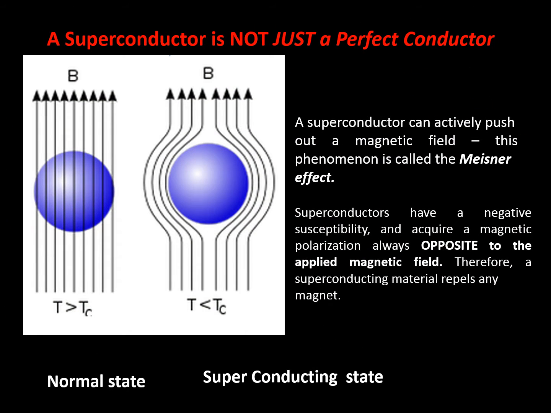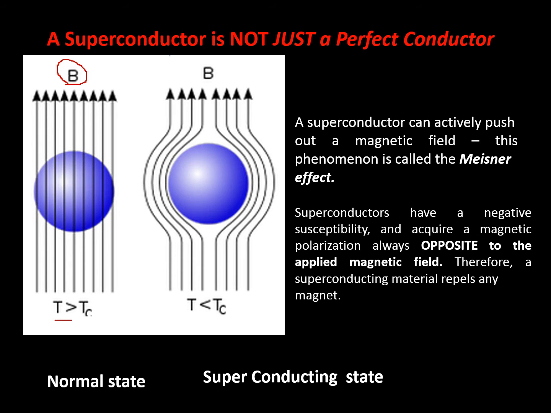Here is a comparison for the Meissner effect. If a superconductor is kept in a magnetic field and the temperature is maintained a little above the critical temperature, then the magnetic lines of force will pass through the superconductor. Let us consider a ball-shaped superconductor kept in a magnetic field B. The magnetic field will pass through it.